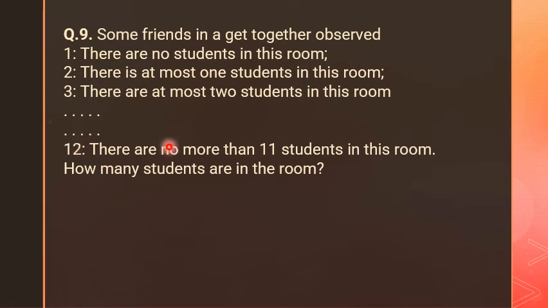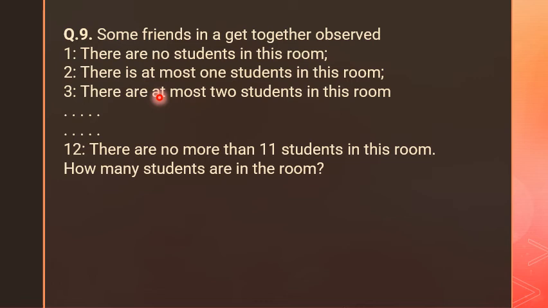We have another question, question number 9, and this is an interesting and very easy question. Some friends at a get-together make observations. The first observation is there are no students in this room.